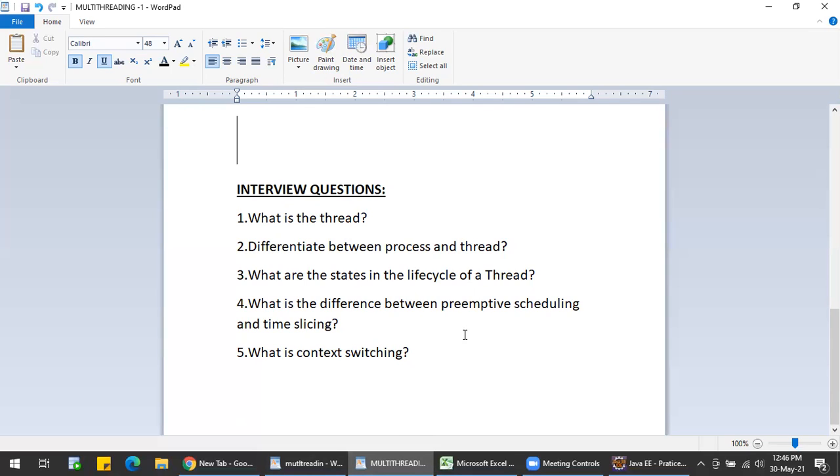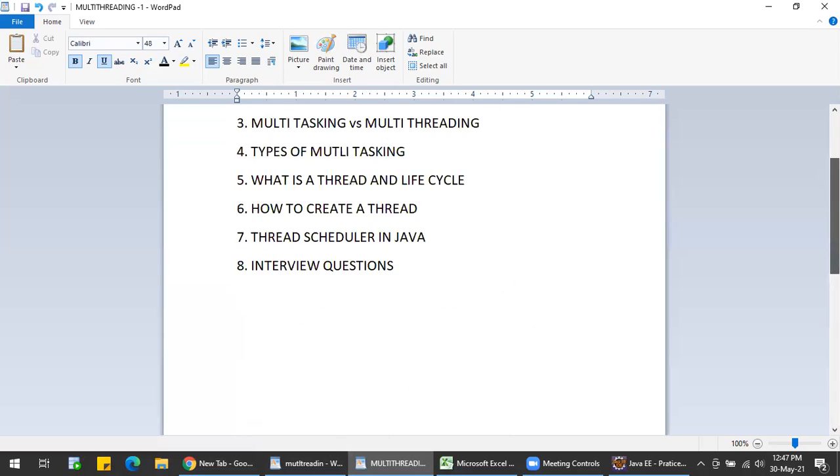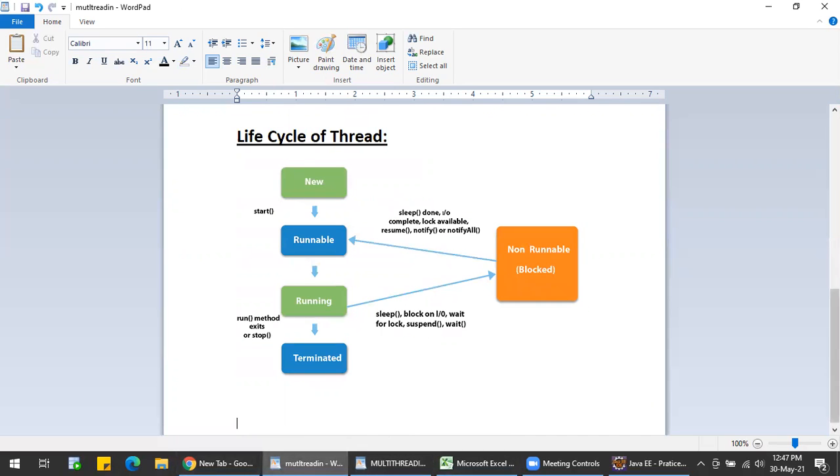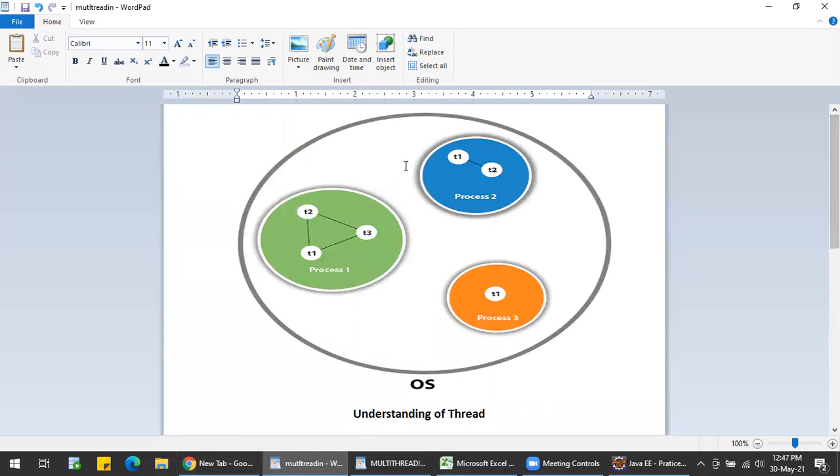And next one is, what is the last thing? Context switching. I've already explained this also. What happens in context switching? See here, when I'm trying to communicate between these two processes, the state of the process is getting stored in memory.